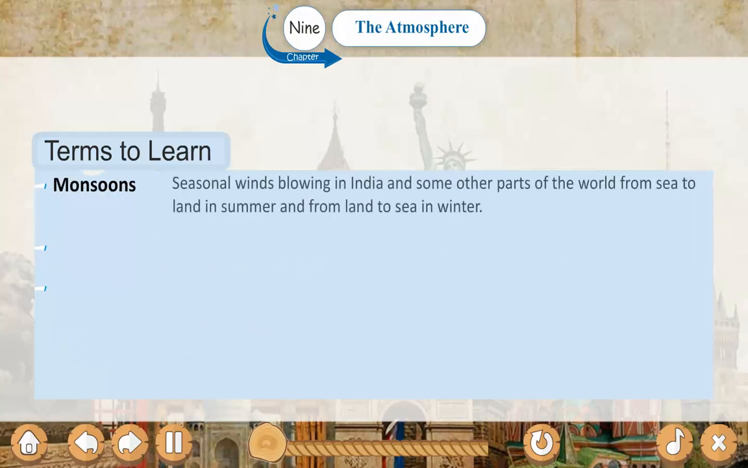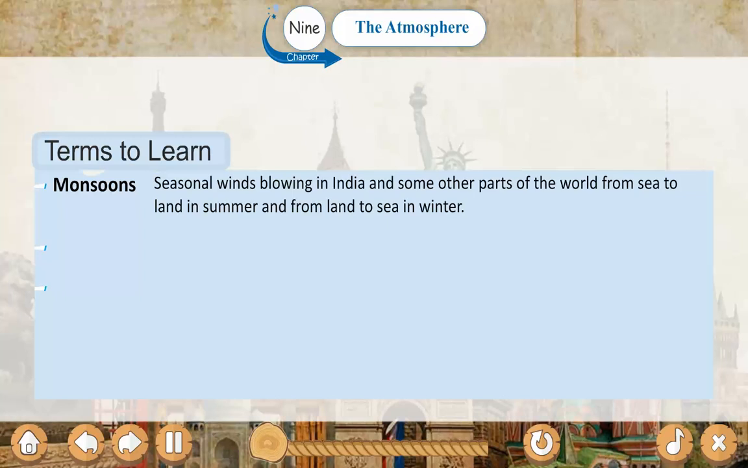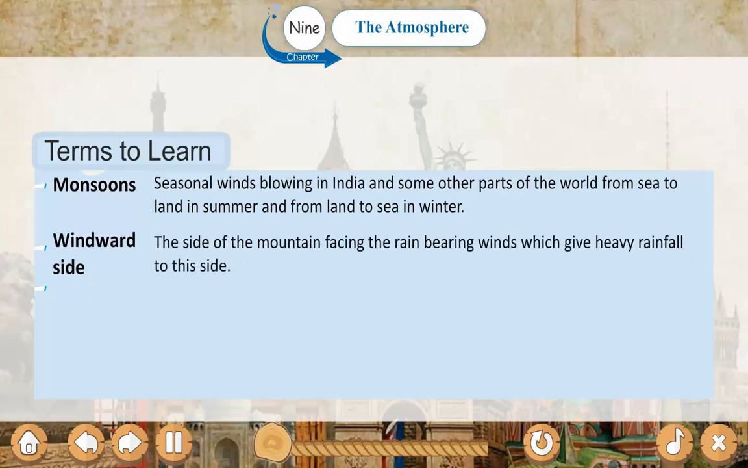Monsoon: the seasonal winds blowing in India and some other parts of the world from sea to land in summer and from land to sea in winter. Windward side: the side of the mountain facing the rain bearing winds which give heavy rainfall to this side.